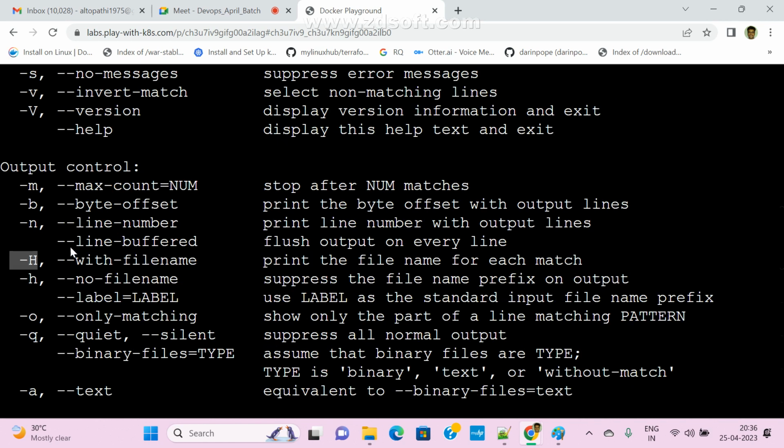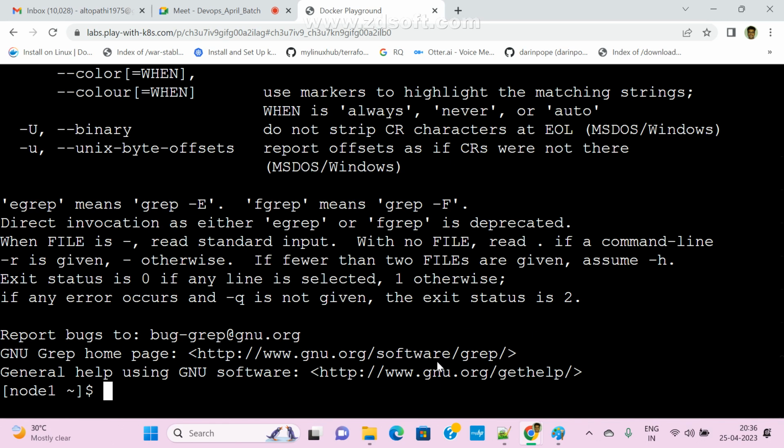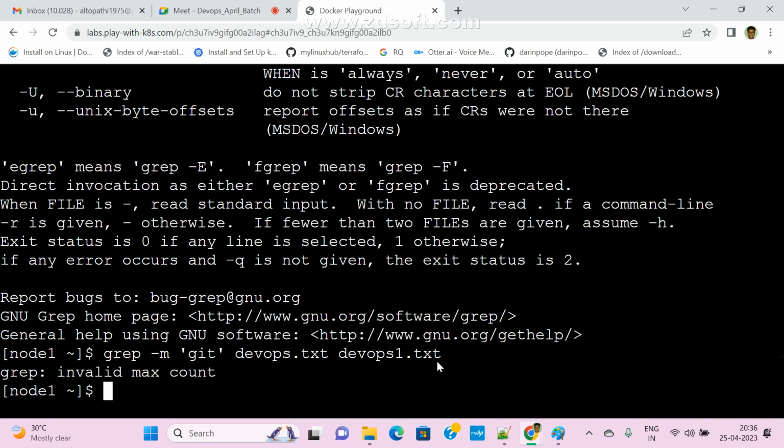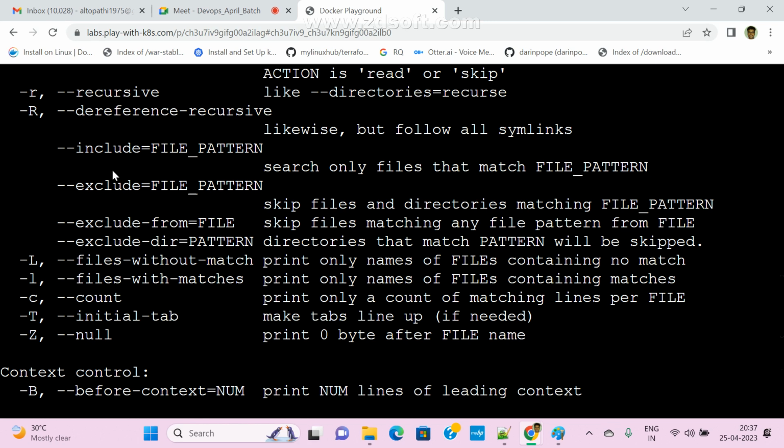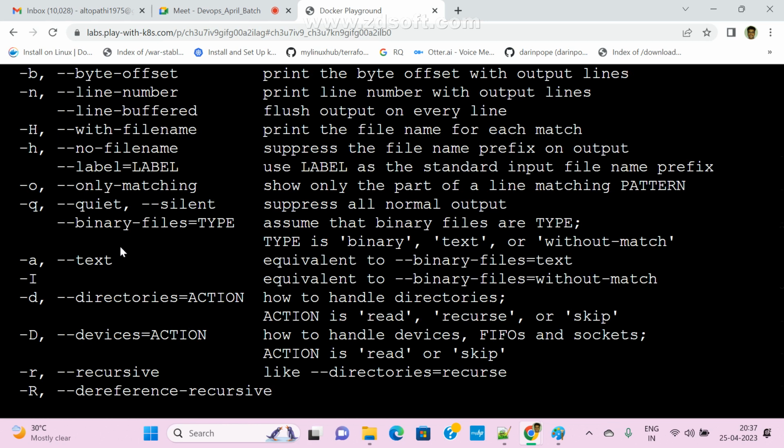Now I am going to pass hyphen m. Now see here: invalid max count. Anything missing here? Hyphen m only, right? What does this hyphen m mean? How many count? Small m or capital M?